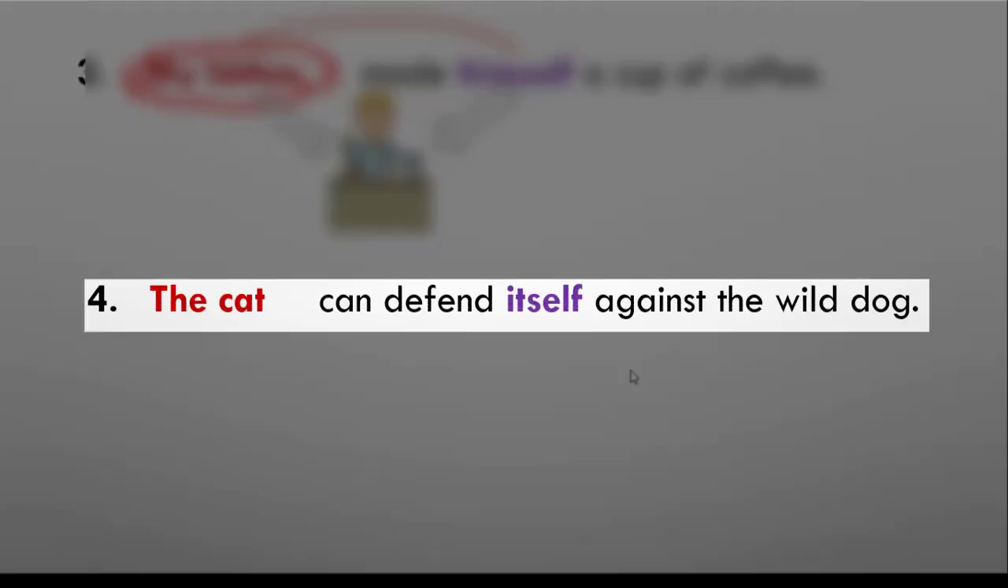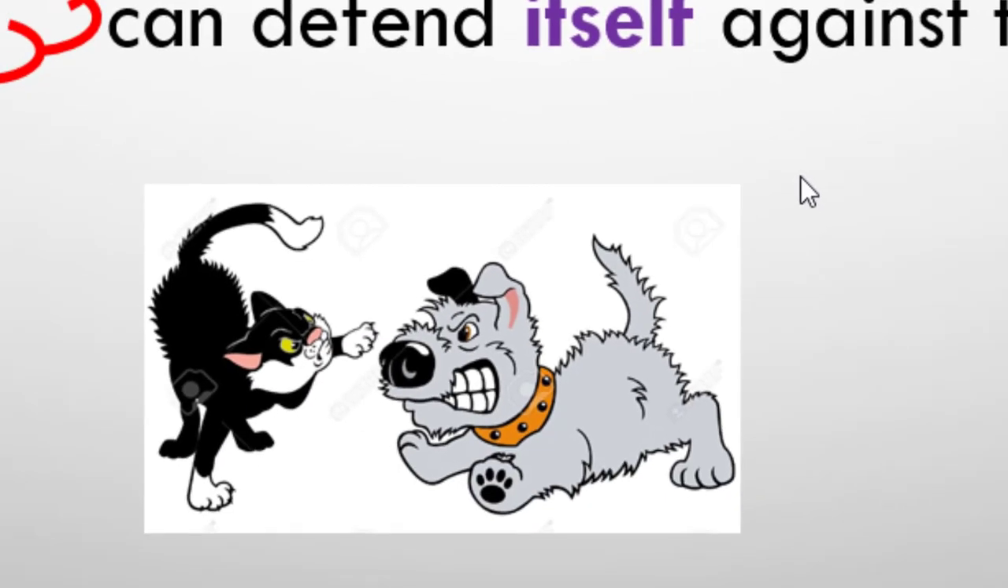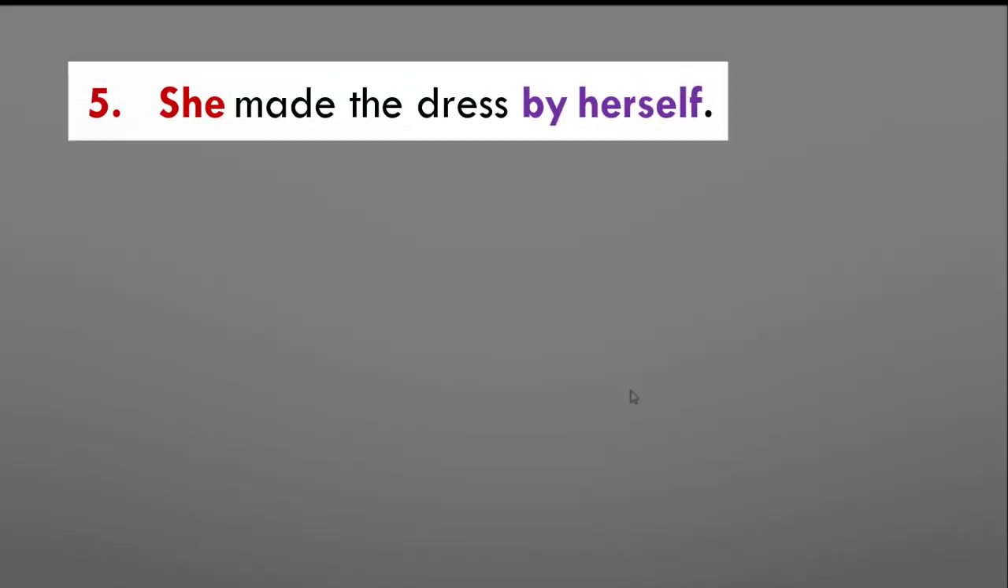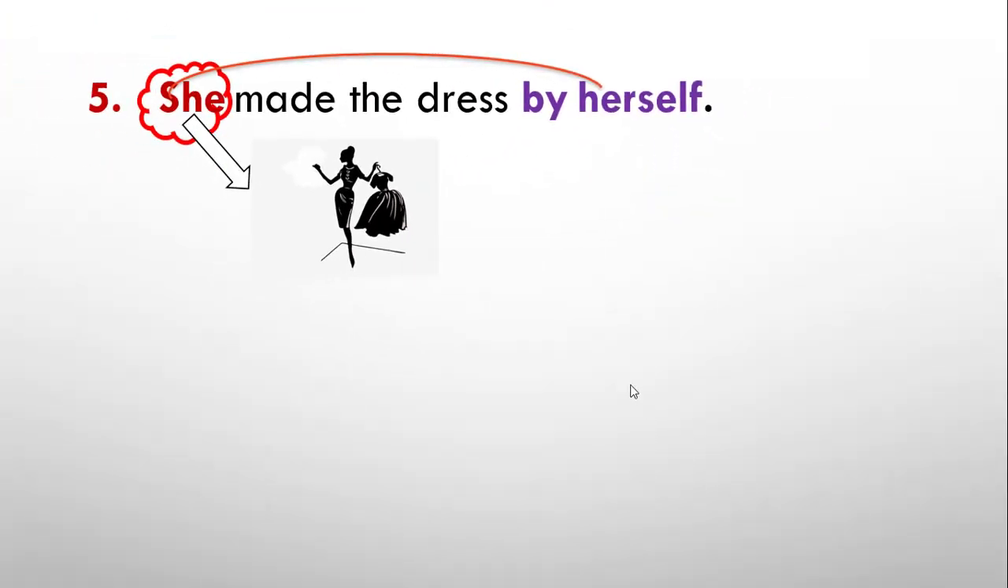The cat can defend itself against the wild dog. So as you can see in the photo, in this example, we have the cat, which is the subject, and itself, which is the object. We're talking about the same animal here, which is the cat. Number 5, she made the dress by herself. Here again, the subject is she, and we have herself, which is the reflexive pronoun, and we are talking here about the same person.